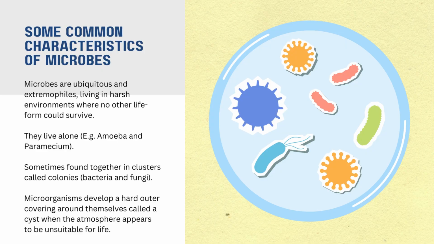Microbes are ubiquitous and extremophiles, living in harsh environments where no other life form could survive. They live alone, for example, amoeba and paramecium. Microbes are sometimes found together in clusters called colonies, for example bacteria and fungi. Microorganisms develop a hard outer covering around themselves called a cyst when the atmosphere appears to be unsuitable for life.